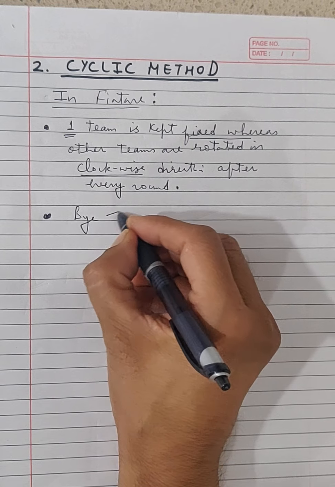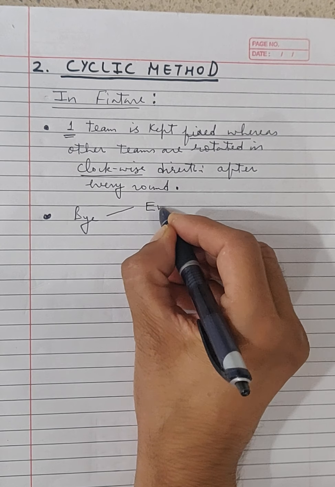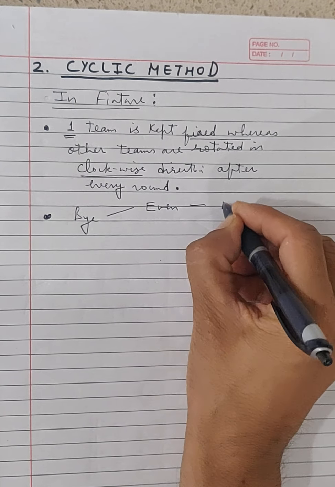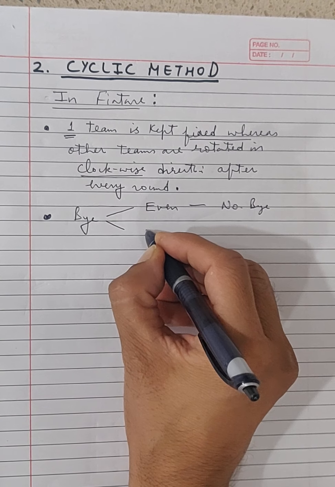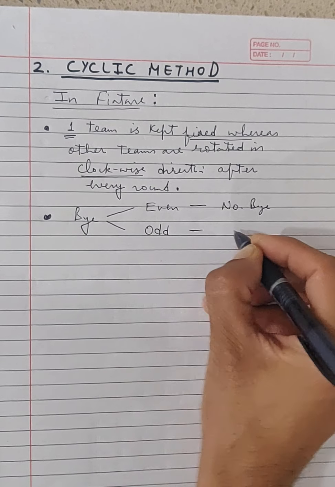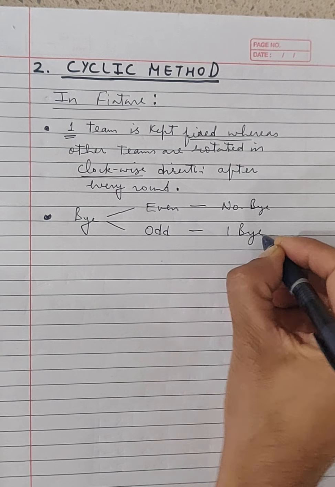If the number of teams is an even number, no bye, and if the number of teams is an odd number, one bye is given in the fixture.